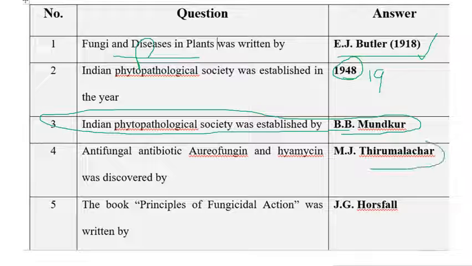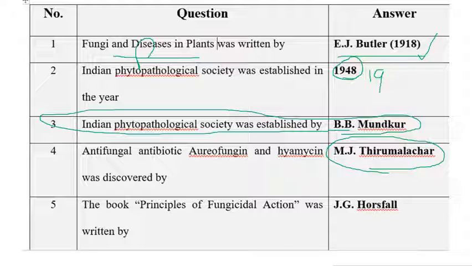So M.J. Thirumalachar is considered the father of Indian antibiotics. He discovered the antifungal antibiotics Aureofungin and Hamycin. Not only Aureofungin and Hamycin, but also Dermostatin, HYC4 and more than 100 other antibiotics were discovered by M.J. Thirumalachar. He is considered the father of Indian antibiotics, whereas Waksman is considered the father of antibiotics in the entire world. But M.J. Thirumalachar represents India.